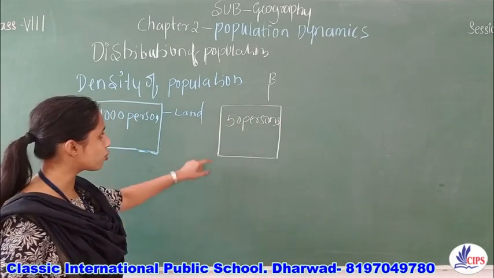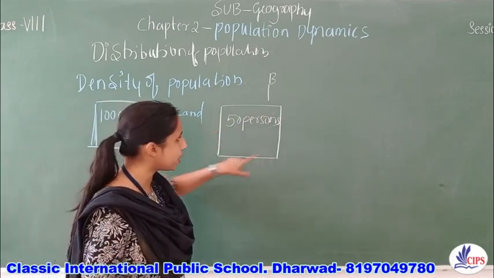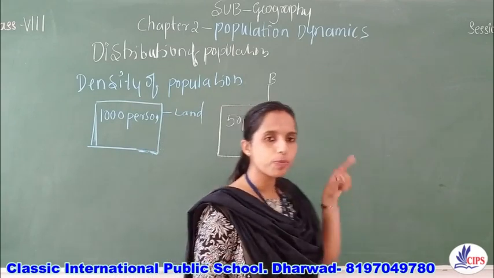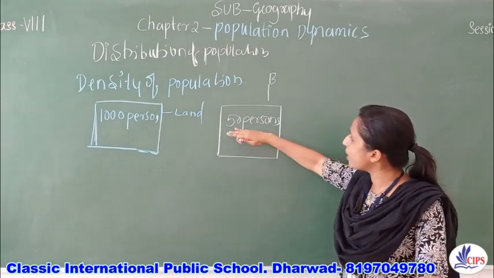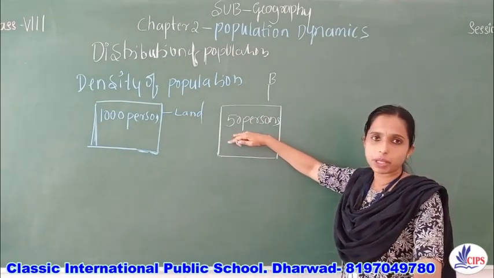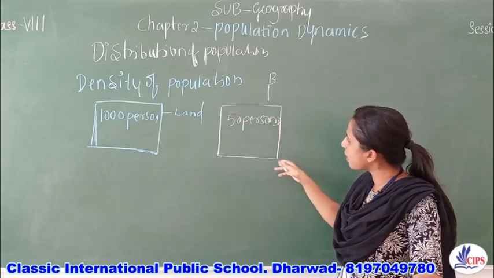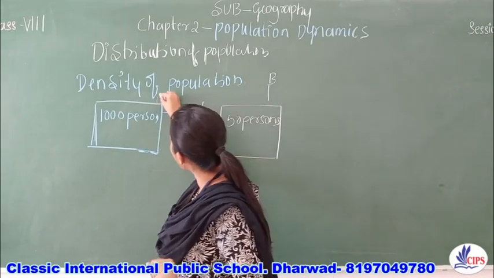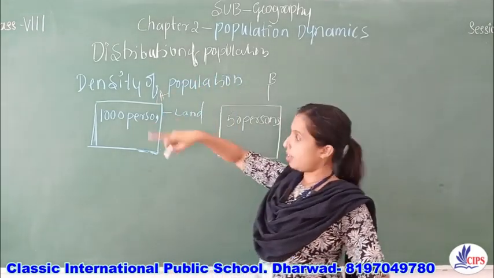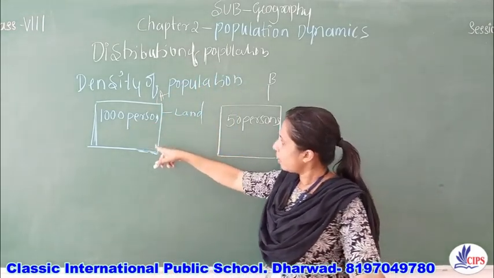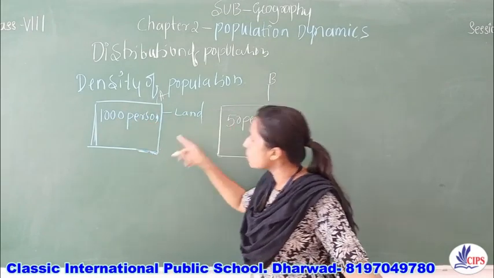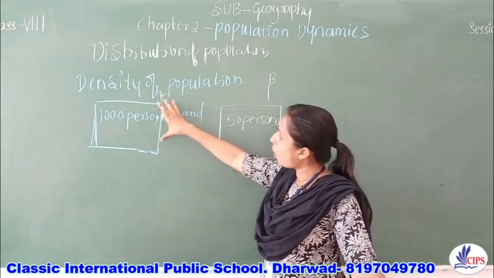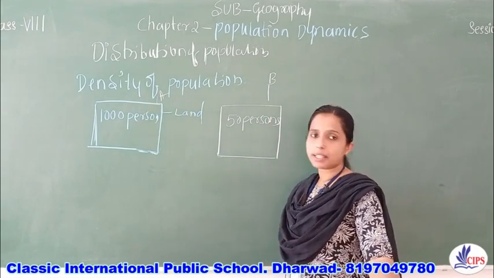Then what is the density of population of this area B? It is 50, because only 50 persons are living on this land. But come to area A. In area A, there are 1,000 people living on this area of land.